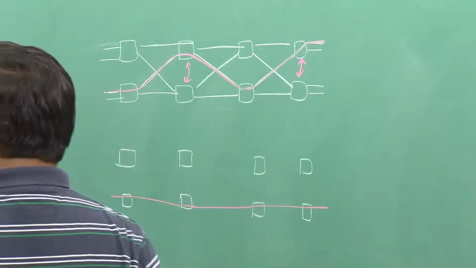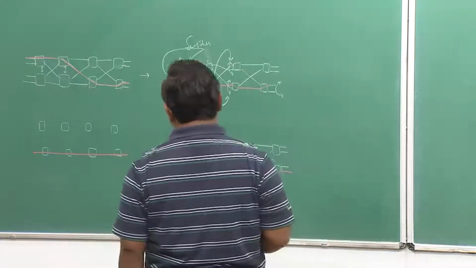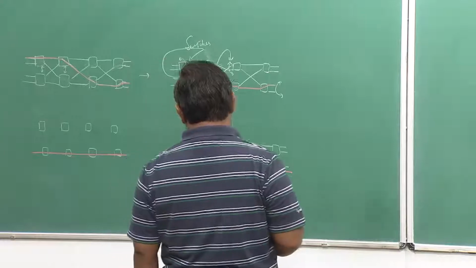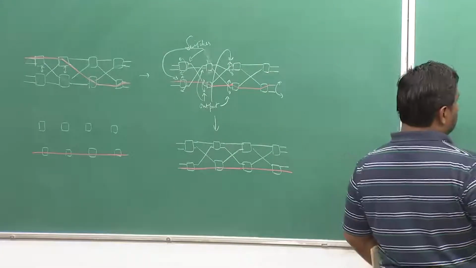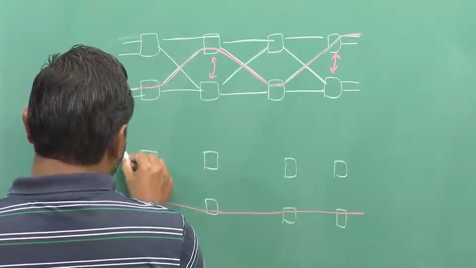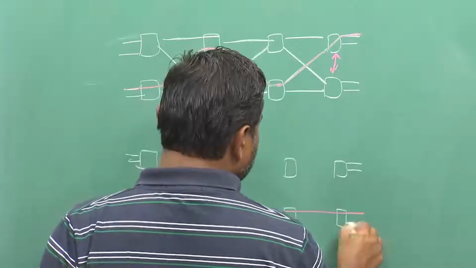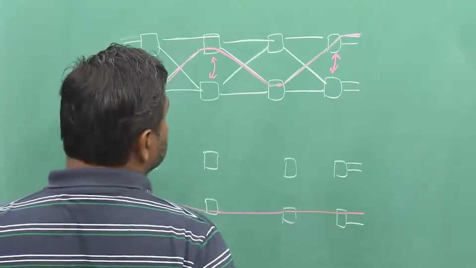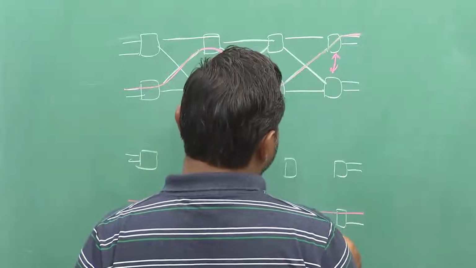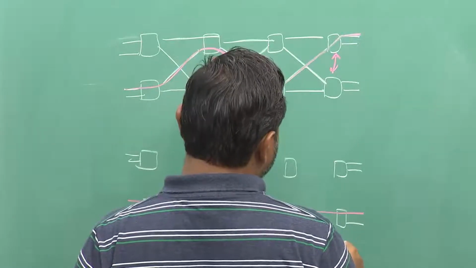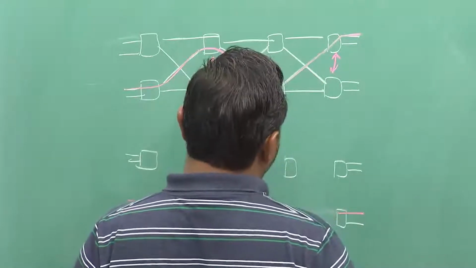Okay. And so, the remaining connection now has to be made. Okay, once I swap, sorry, this one has to be from the bottom side.